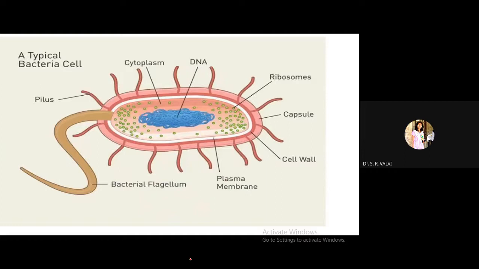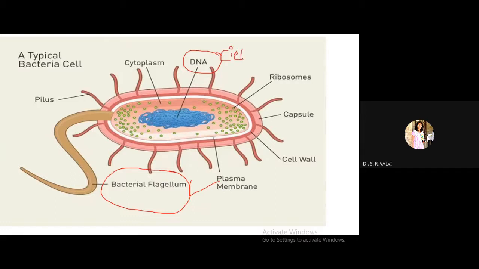Now, come to this bacterial cell, right? My question is, how, morphologically, are you going to recognize whether a particular cell is a prokaryotic cell or a eukaryotic cell? Simply by observing this characteristic. Here it is the bacterial flagellum, right? By observing this bacterial flagellum, and this DNA. See, this DNA is a circular DNA, present in these bacteria.